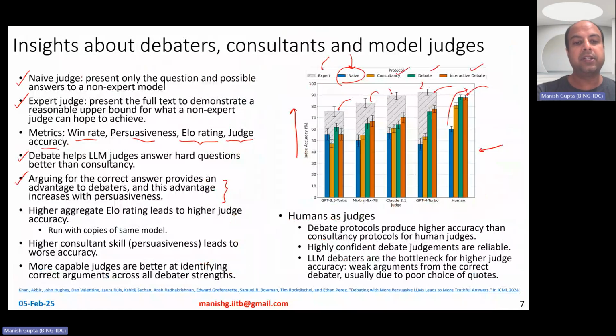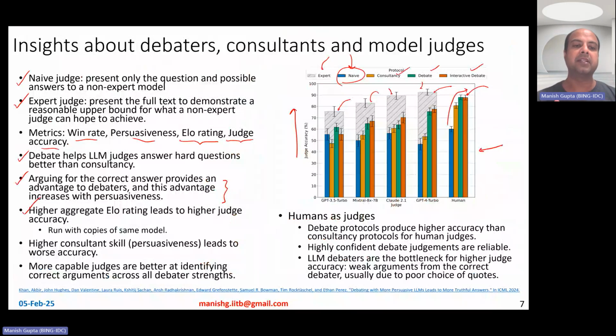Higher aggregate ELO rating leads to higher judge accuracy. The point is that if the LLM is more persuasive, and that is why it got a higher ELO rating, it also leads to higher judge accuracy. The way they compute this is by running copies of the same model. They ask the same model to be debater A and debater B, and then they fight with each other.